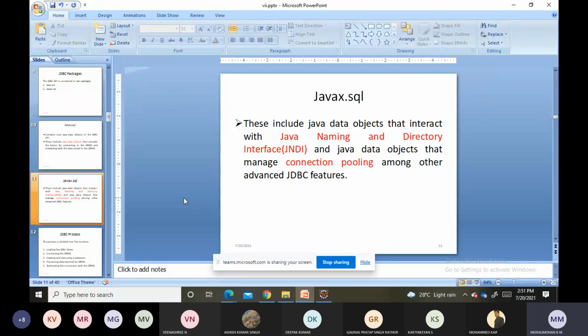Next, we have the javax.sql package. Here it stores the Java data objects which interact with the Java Naming and Directory Interface, and the Java data objects that manage connection pooling among other advanced DBMS features. These are the data objects stored inside javax.sql.